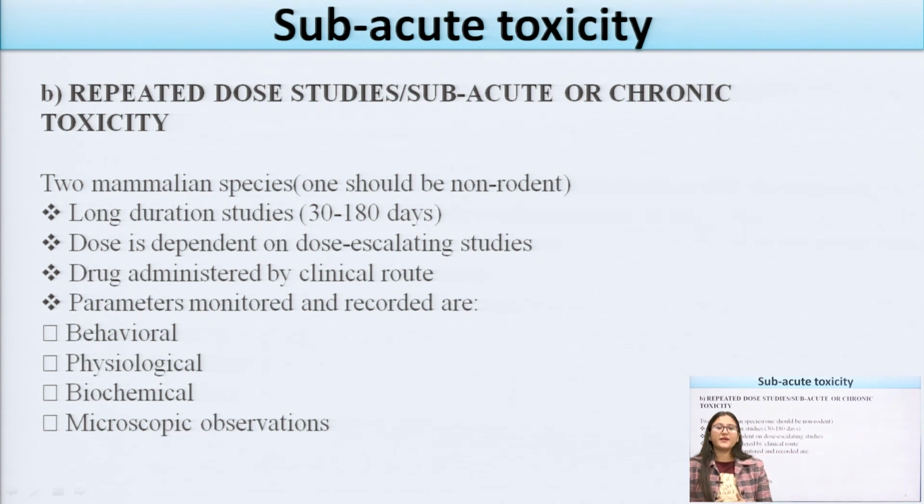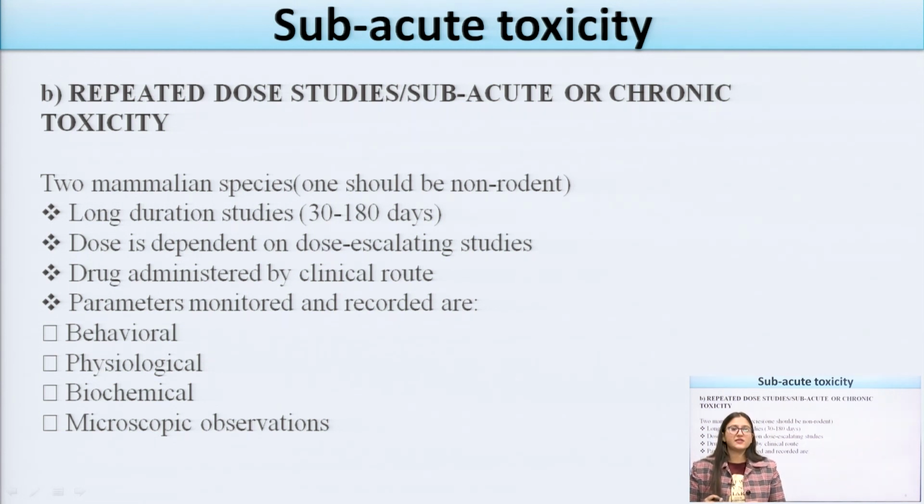Now, we have completed the acute toxicity study. Now, we are coming to the subacute toxicity study. Subacute toxicity studies are also known as repeated dose studies or chronic toxicity studies. Okay. Now, the time period for these studies is 30 to 180 days. 2 mammalian species can be taken for studying the subacute toxicity study. This is a long duration study, about 30 to 180 days.